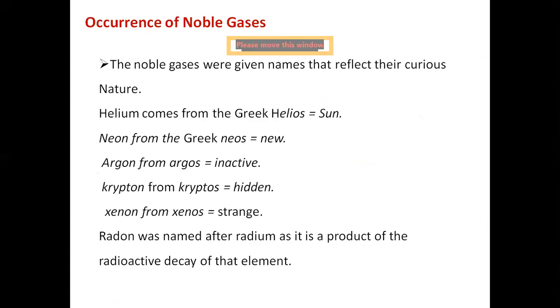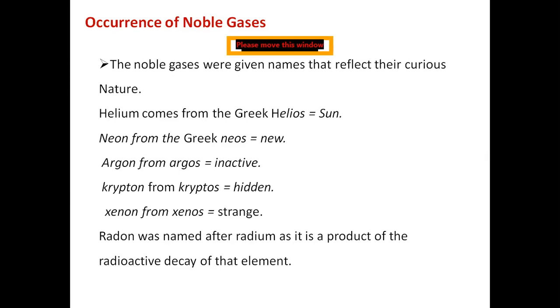See, a very interesting point here. You should remember noble gases. Their names are very interesting. For example, helium comes from the Greek word helios. Helios means sun.